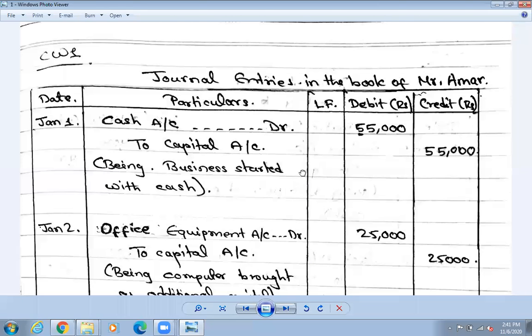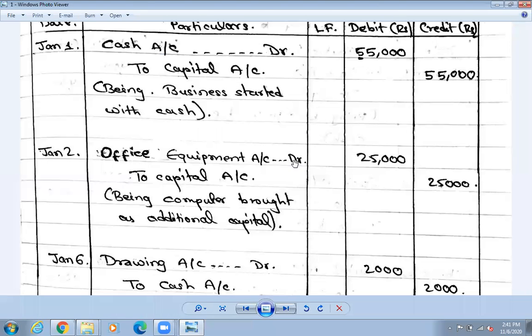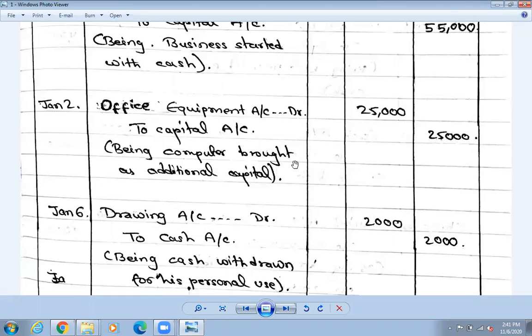Okay, let me go to question number 2. So look at question number 2, January 2. January 2nd मा के भएछ भन्दाखेरि, so दोस्रो दिन, so he bought a computer, okay। So नयाँ बिजनेस त स्टार्ट गरेछ, that means कम्प्युटर त चाहियो नै। Okay, so he bought a computer costing rupees 25,000 as the additional capital into his business, okay। यसले क्याश लाएन।